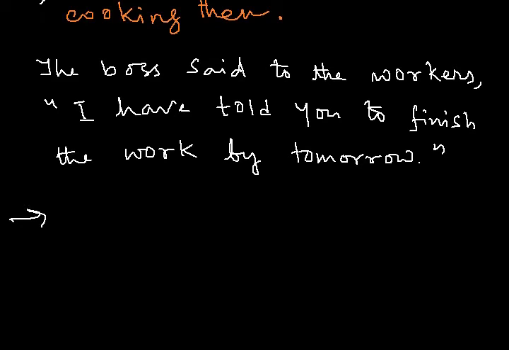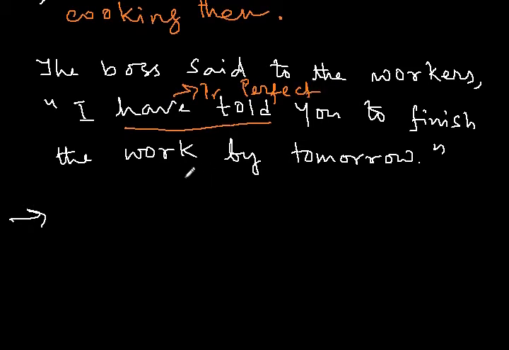Now the third sentence. The boss said to the workers, I have told you to finish the work by tomorrow. Now I know it's quite a longer sentence, but please don't be scared. The rule is pretty much the same. This is the first part: the boss said to the workers, I have told you. So this is the verb, and we have to change the tense of this verb. This is in present perfect. You remember we use have or has in present perfect tense.